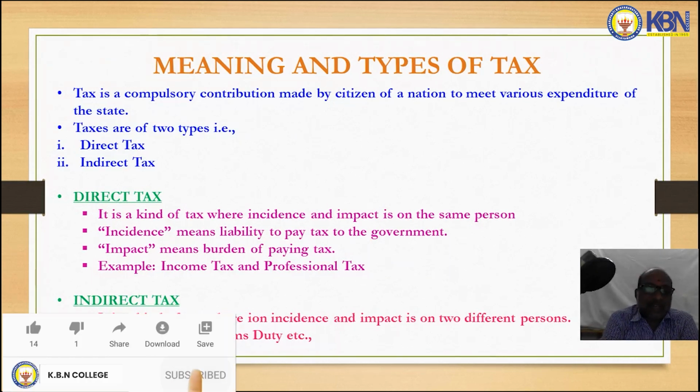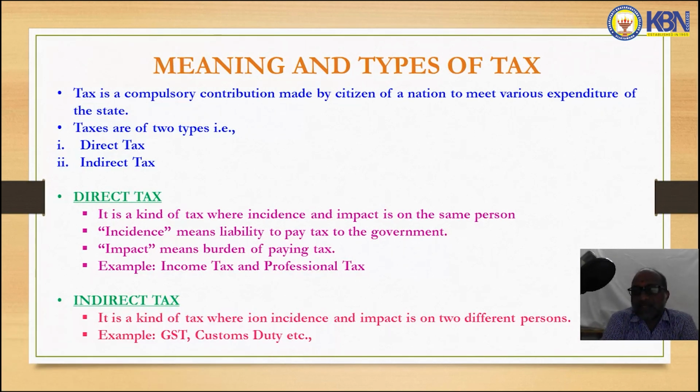Next, indirect tax. It is a kind of tax where incidence and impact are on two different persons. It is levied on one person and paid by another person. So that's why it is called indirect tax. Examples of indirect tax are GST and customs duty.